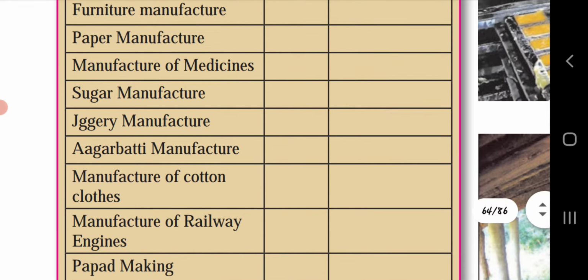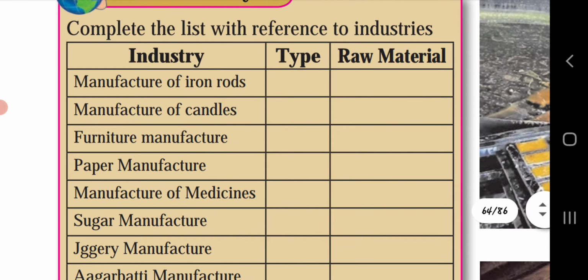Okay. So what is the type we will see? Manufacture of iron rods, it is a large industry. Raw material will be iron ore, coking coal, manganese, etc. When I am telling, you have to write it down in your textbook. Next, manufacturing of candles. Its type is small industry and its raw material is wax, cotton thread, etc. Furniture manufacture, medium industry. Raw material will be fibers obtained from wood, dyes, chemicals, etc.